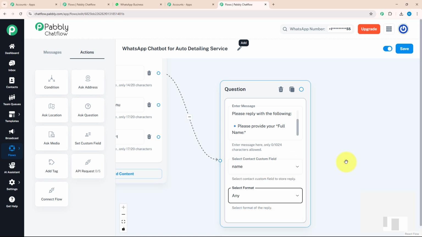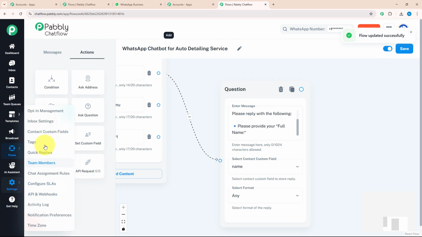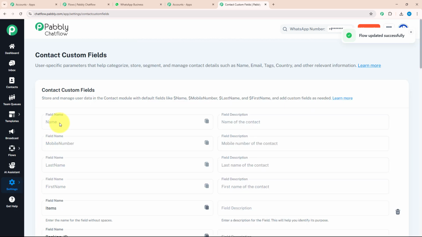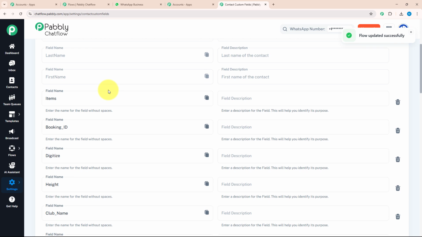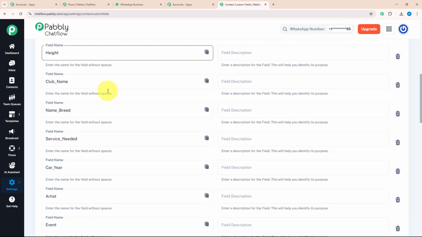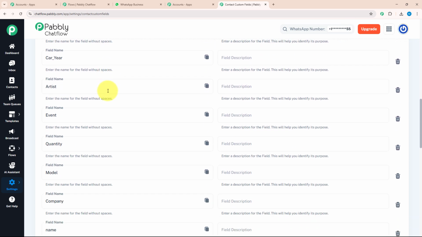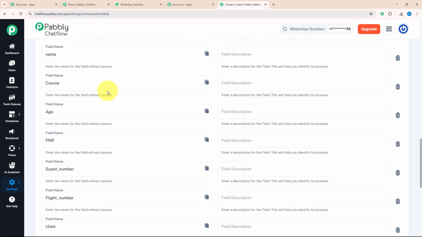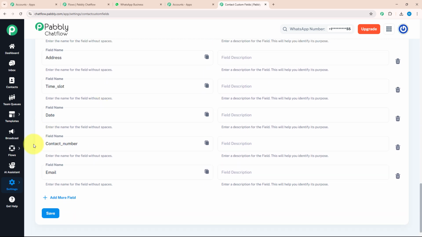Now you must be thinking how to add a contact custom field. For that, you need to first save your flow. As you can see, my flow is updated successfully. That means my flow is saved. After that, come with me to the settings section. Here you can see a contact custom field option is given. After clicking on this option, you will land on this page. Here you can make as many contact custom fields as per your requirement. As you can see, I have made multiple contact custom fields. Now I will resume back to my flow.